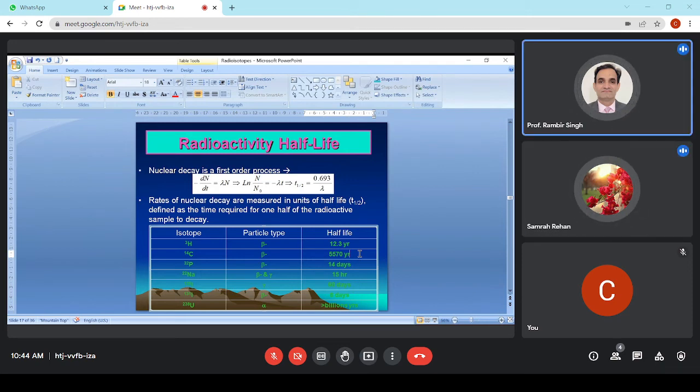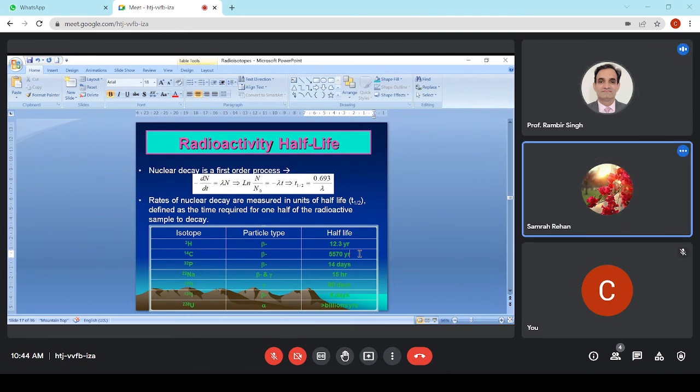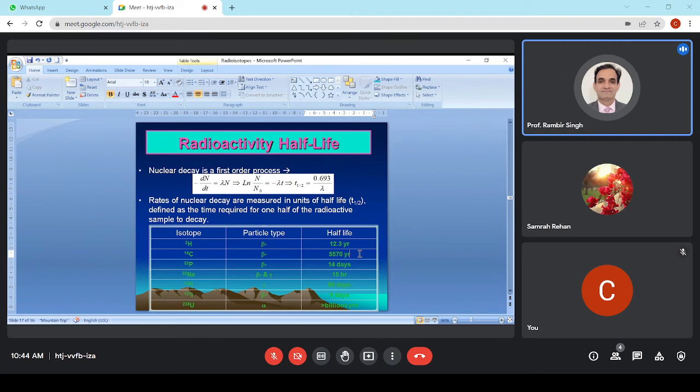The half life of phosphorus is 14 days. It's very easy: if I give radioactive phosphorus to some organism, I can trace how the metabolites are being converted. Iodine is also very routinely used, with a half life of 60 days, and iodine 125 has a half life of 8 days. These are very widely used in biology, but mostly we use phosphorus.